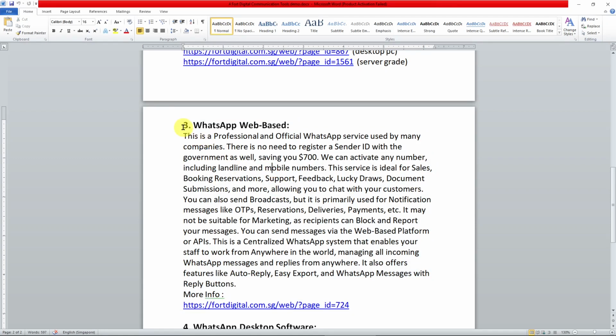This is a professional WhatsApp web-based system, or we call it the centralized system, where all your staff can work from anywhere in the world to reply to customers' inquiries and so on, and to send them reminders, notifications, OTP, reservation and booking information. WhatsApp is not suitable for marketing and promotional messages, because the recipient is able to click report and block your number. So I don't recommend using WhatsApp for marketing.